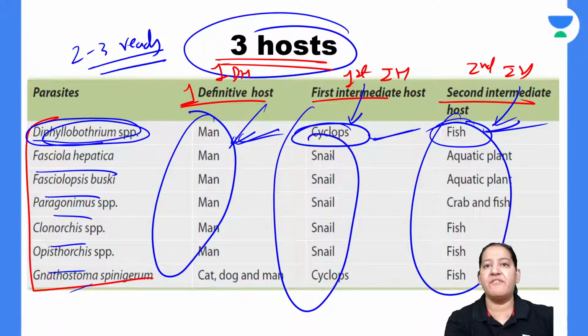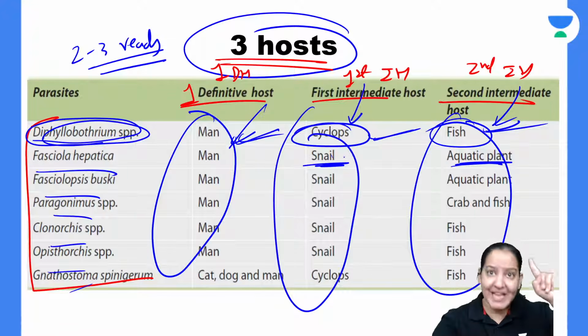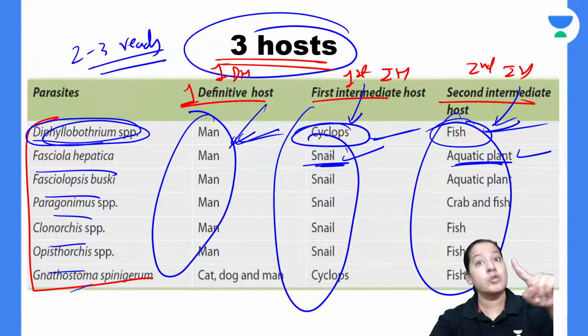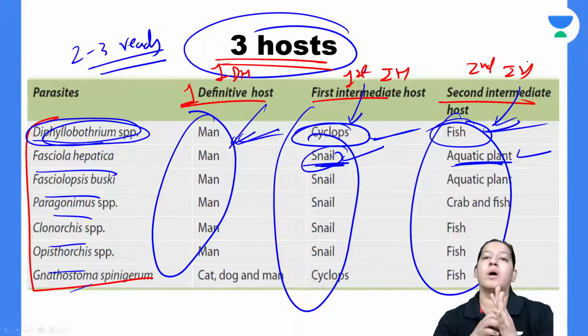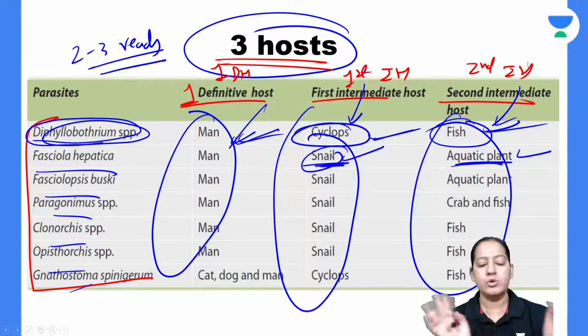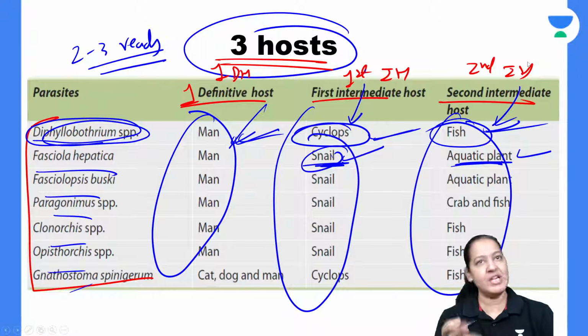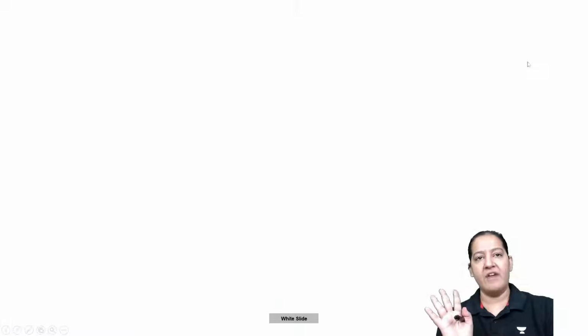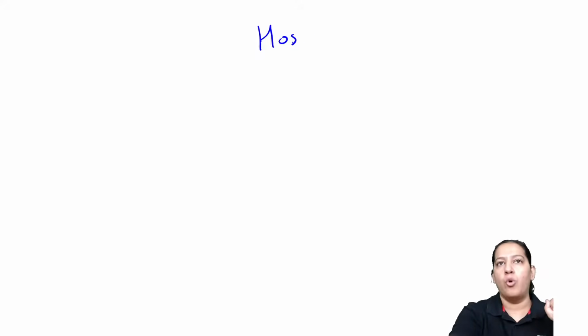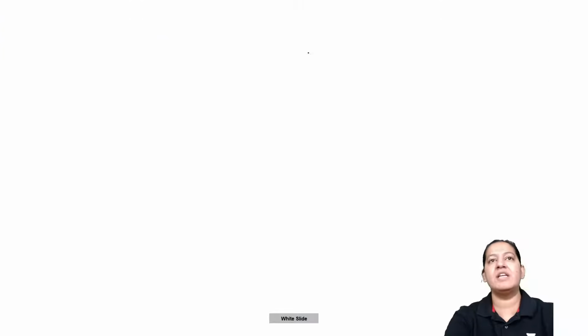If you read that the first host is the snail and the second is the aquatic plant, then in the exam it will click that in the list I saw, snail was coming first and aquatic plant later, so snail will be first and aquatic plant will be second. It will come automatically to your mind. So don't try to mug it up. Read it 2-3 times. Till now I have given you 3 lists. Now let me teach you the life cycle.